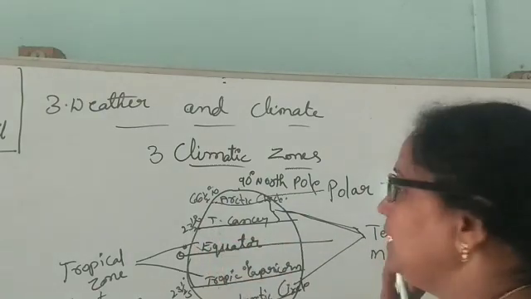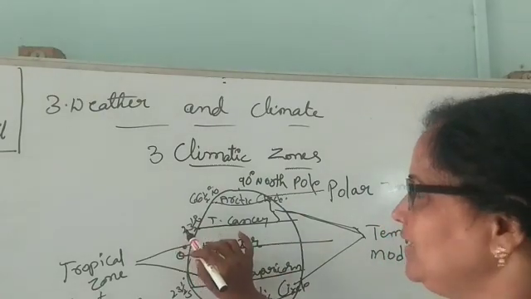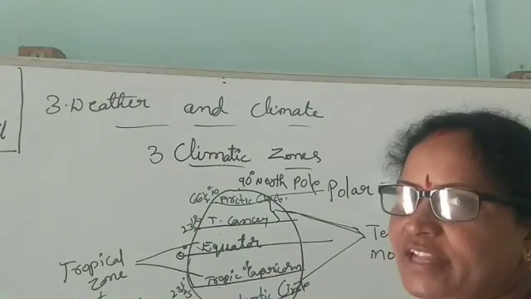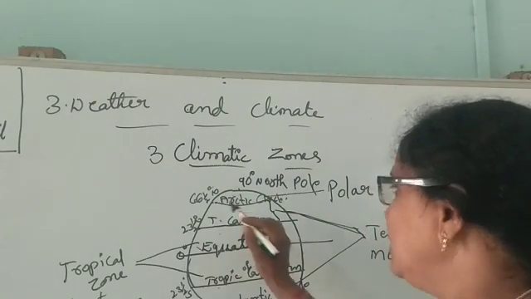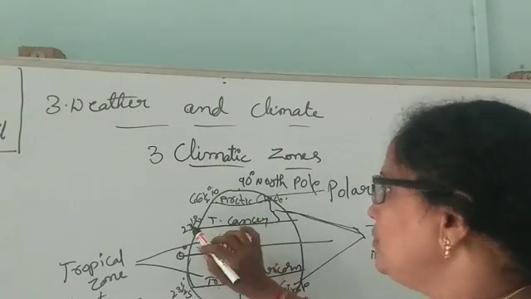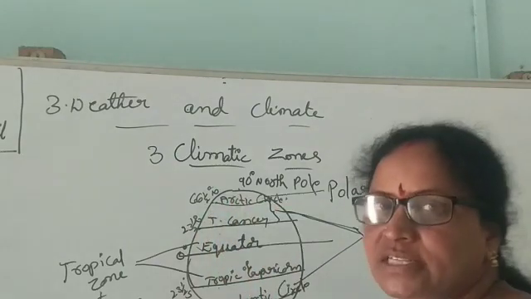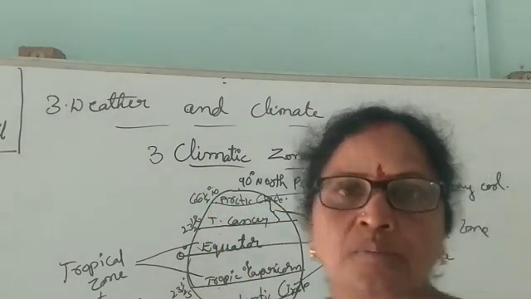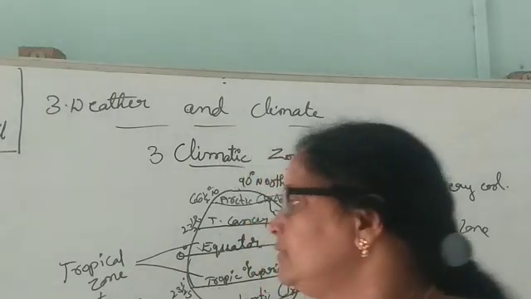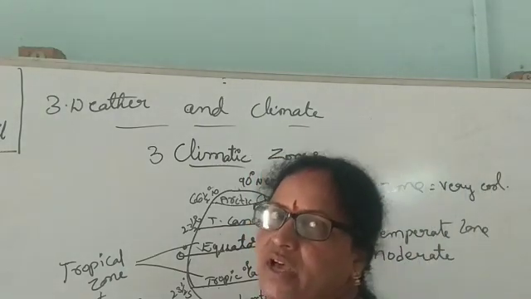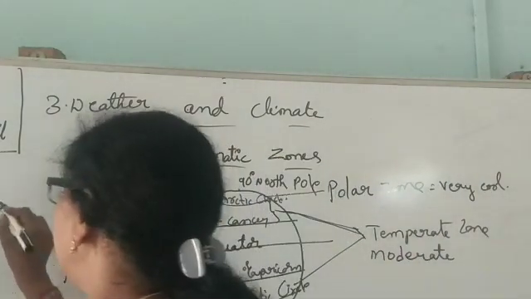And one more is the temperate zone, from 23.5 degrees to 66.5 degrees on both sides. And one more is the polar zone, from 66.5 degrees to 90 degrees on both sides. These are the three climatic zones of the earth.